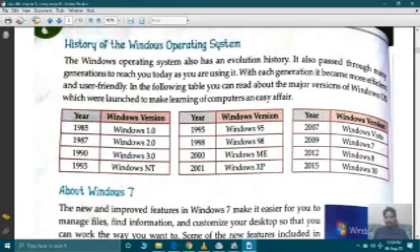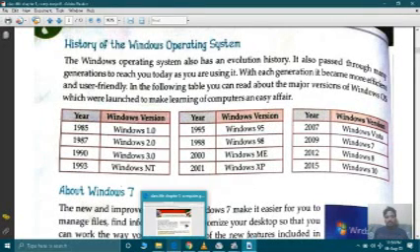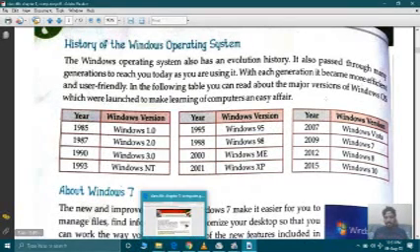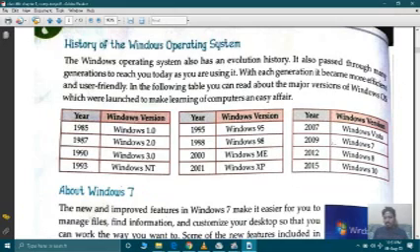Then afterward, in 2007, they launched Windows Vista, which totally changes the experience of Windows in terms of the graphics. But it is not much popular if we compare with Windows 7, which was launched in 2009.